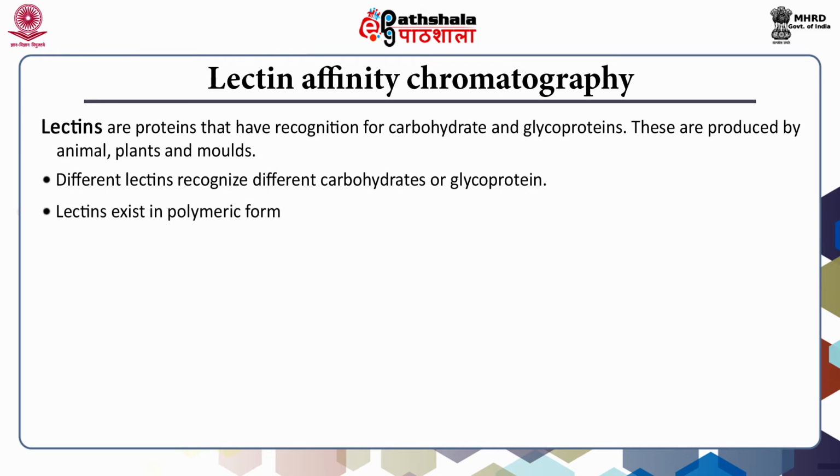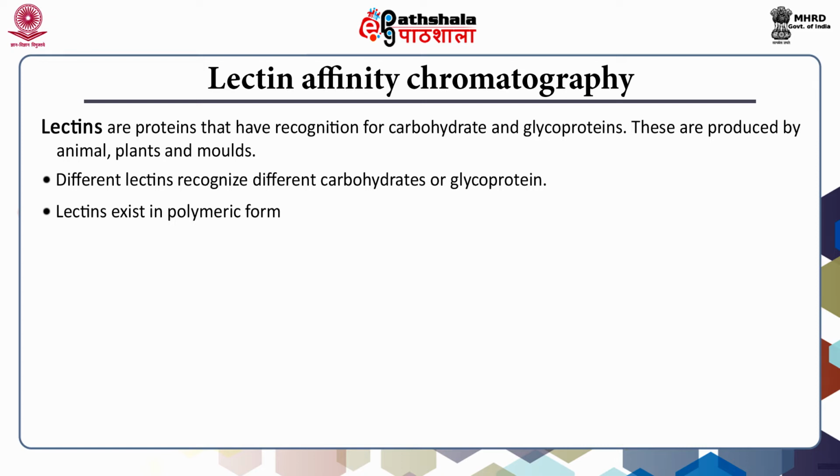Lectins exist in polymeric form, most of them being tetrameric. Subunits of a lectin may or may not be identical. Each identical subunit will recognize only one particular carbohydrate. A lectin comprising two different subunits will recognize two different carbohydrates.